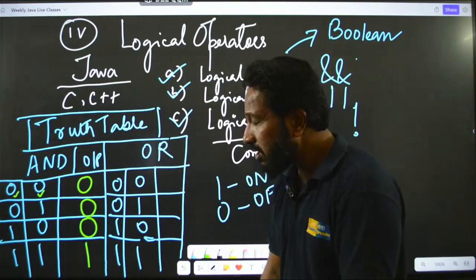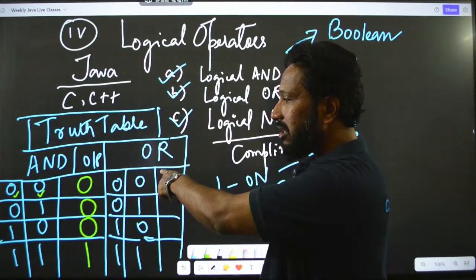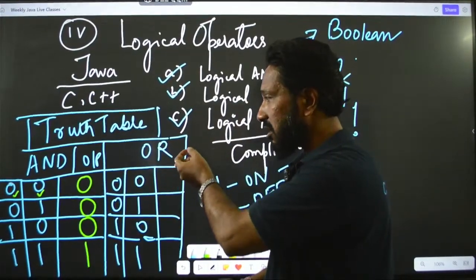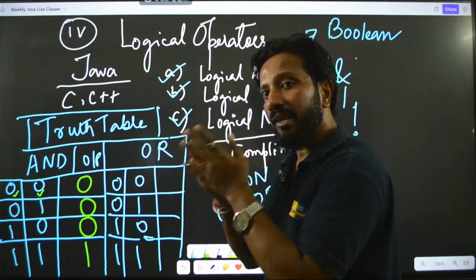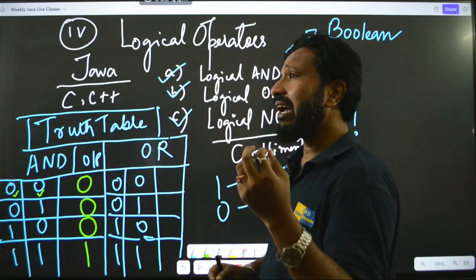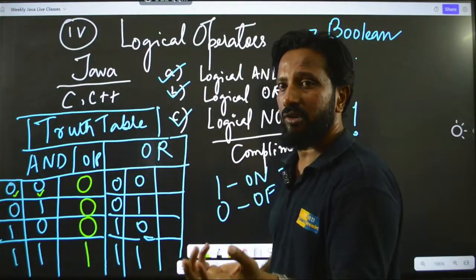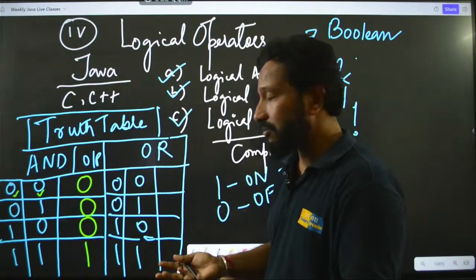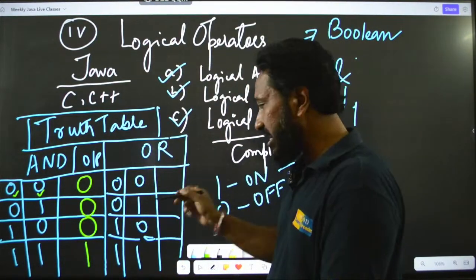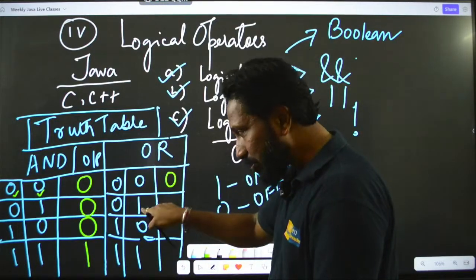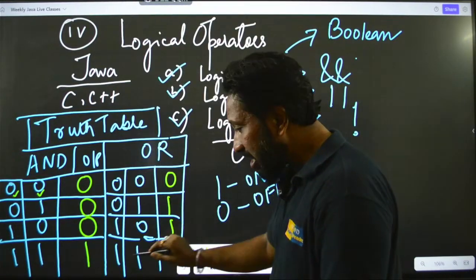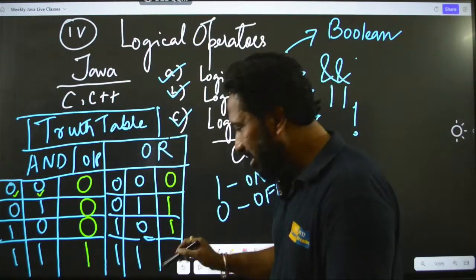Okay, clear with this? Similarly, the OR table is a little bit different. Just try to understand this OR. OR means if at least one of the inputs is 1, then the output is 1. Or to be precise, I do not bother about whether my friend is going with me or not. If I am alone also, I will go, something like that. So, in that case, 0, 0, false and false, nobody is going, right. So, it will be 0. With 0, 1, at least one is going, so 1 is true. Here 1, 0, so one is going, 1. Here both are going, obviously they will go, right. So, it will be 1 only.